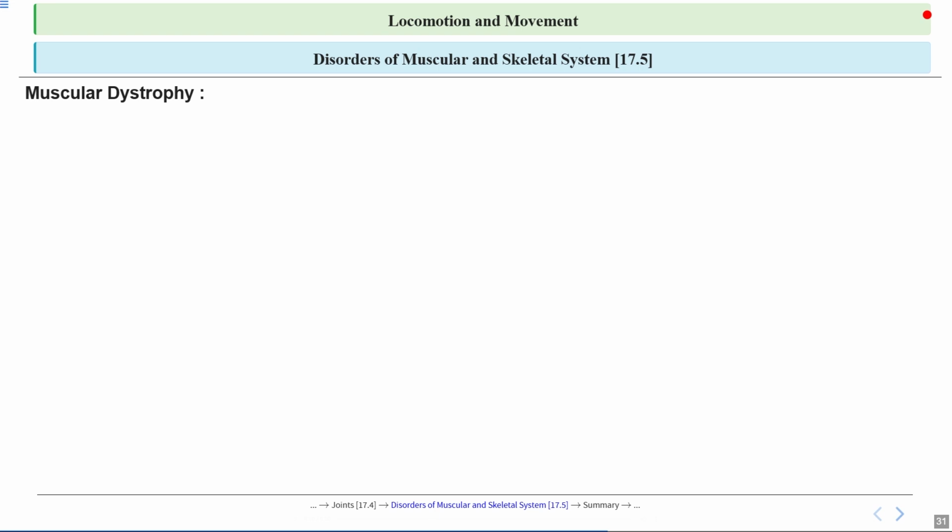Now let's focus on muscular dystrophy, a condition that affects how our muscles work and move. This is an important topic in understanding how our bodies rely on healthy muscles for movement. Let's start by looking at what happens in muscular dystrophy. It's a progressive degeneration of skeletal muscle, which means that the muscles that help us move get weaker over time. This usually happens because of a genetic disorder, so it's something people are born with, not something they can catch.